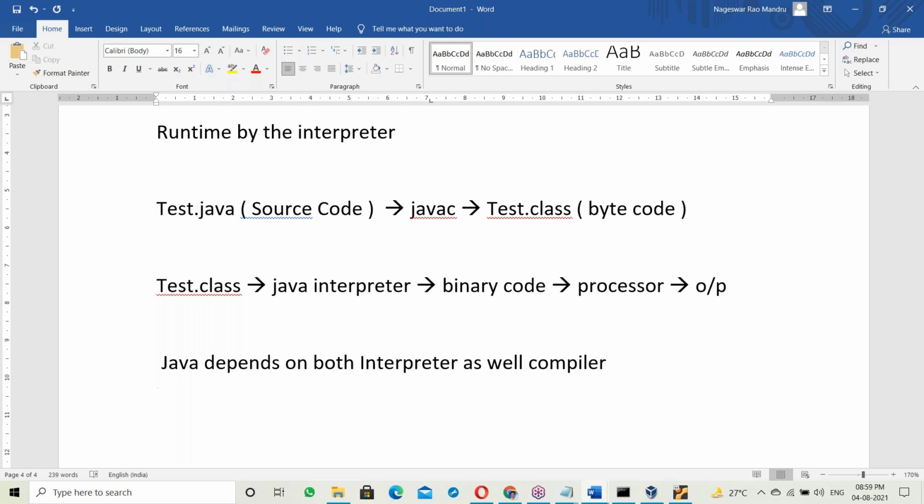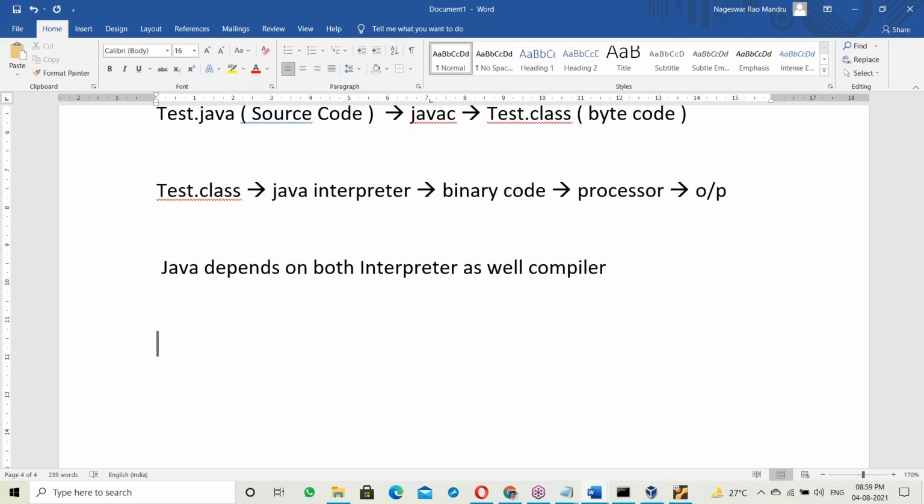Compiler, interpreter. There are two things involving Java. Errors are checked by the compiler, and runtime is handled by the interpreter. Java depends on both the interpreter as well as the compiler. Okay. Next, one more thing here.